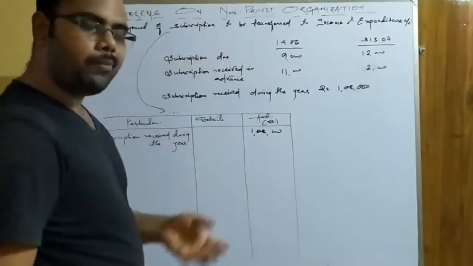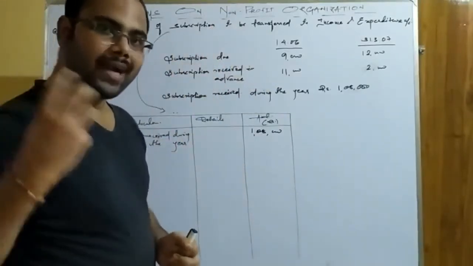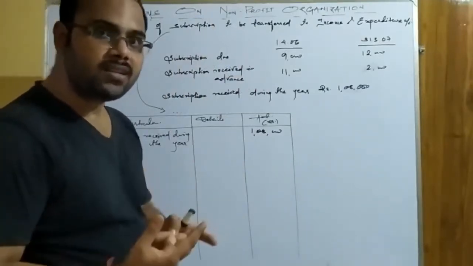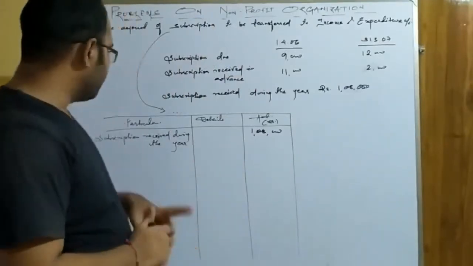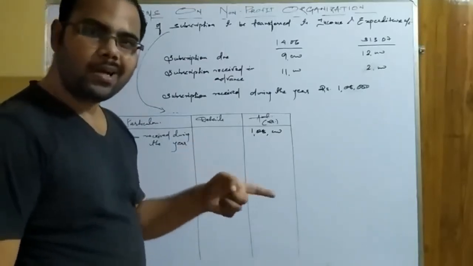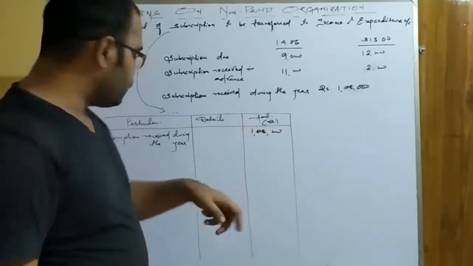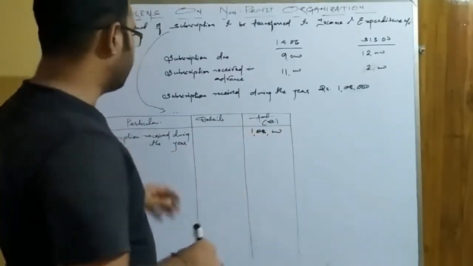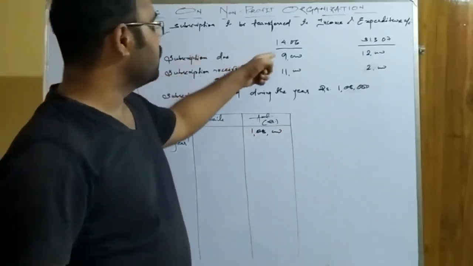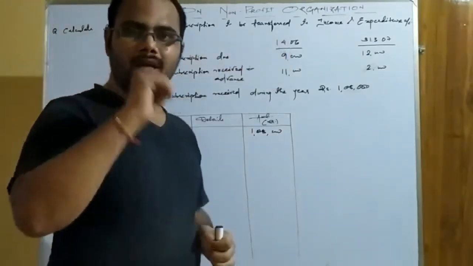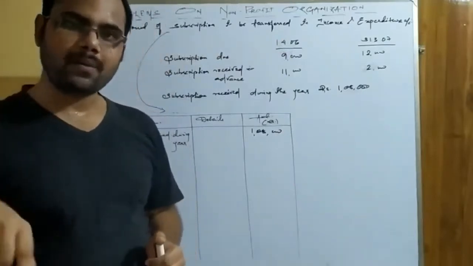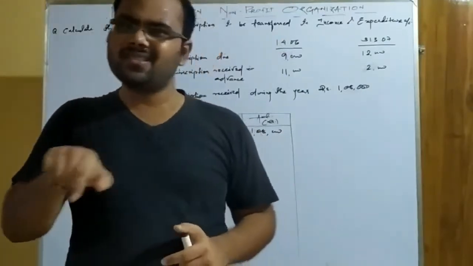Now see, what I have told you just now, that the items related to current year are to be considered, to be included, that means to be added. Not to be considered, not to be involved, not to be recorded means you have to deduct. Okay. Now see, first is subscription due, that is 9,000 opening. Tell me, when subscription is due in the opening balance sheet, or is the opening balance, does it relate to current year?